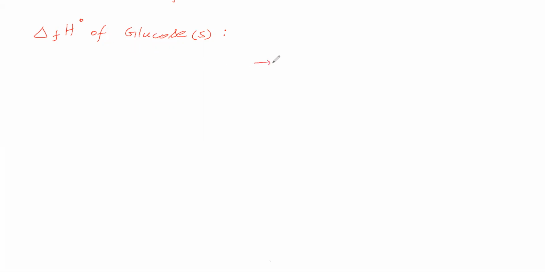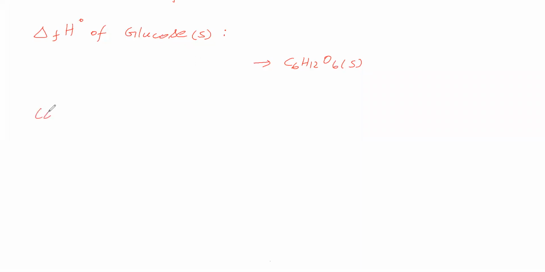So, we will write glucose on the right side. We will write physical state solid. Why do we have to write glucose on the right side? In the sense it is formed. Formation. It is formed, and formed in the sense it is the product. So glucose we have written on the right side. Then on the left side what do we have to write? Constituent elements in their standard states we have to write.